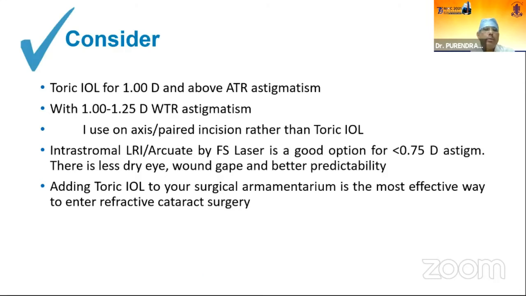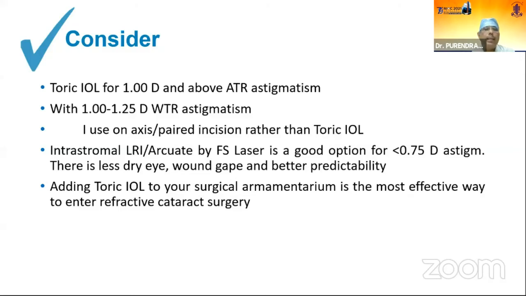Finally, to conclude, toric IOL for 1 diopter and above of against the rule astigmatism can be considered, and with 1 to 1.25 diopters of with the rule astigmatism, I use on axis or paired incision. Otherwise, for more than 1.25 diopters of with the rule astigmatism, we can plan for toric IOL. Intrastromal LRI or arcuate incisions by femtosecond laser is another good option for less than 1 diopter or 0.75 diopters of astigmatism.